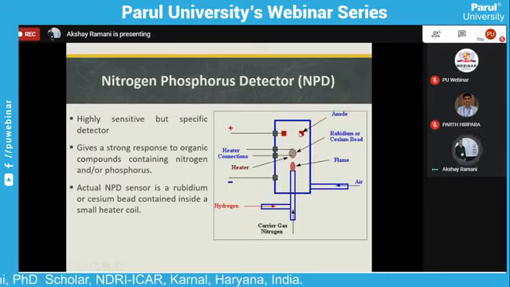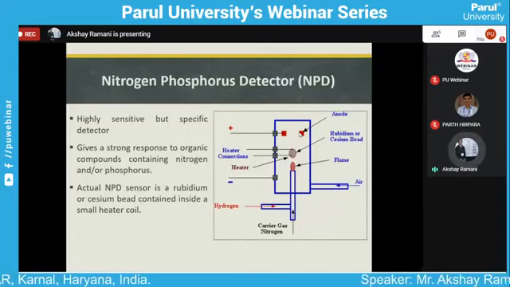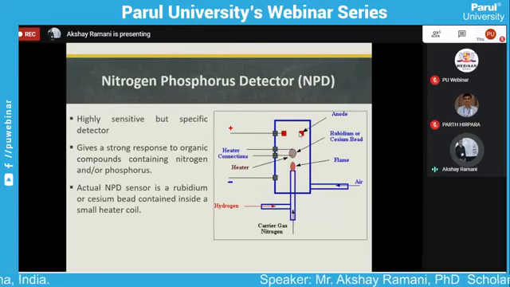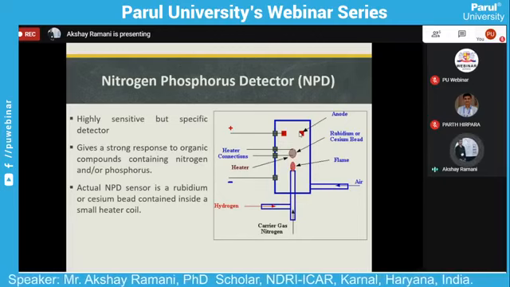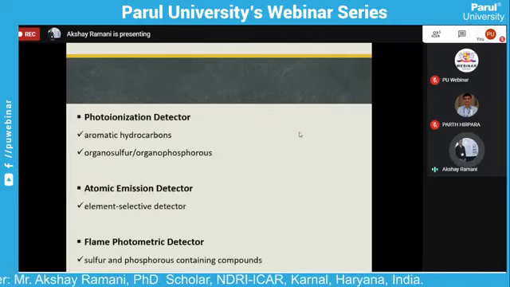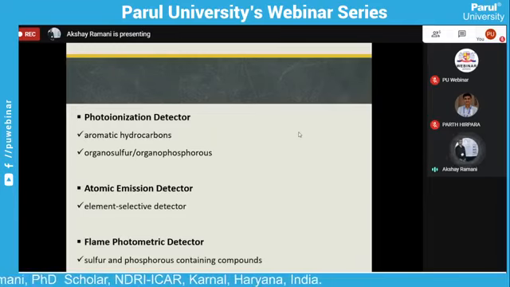The nitrogen phosphorus detector is mostly used for nitrogen and phosphorus compounds analyzed in gas chromatography. The sensitivity of the detector is 10 to the minus 12 gram per ml for phosphorus and 10 to the minus 11 gram per ml for nitrogen. Now we move on to the other detectors: the photoionization detector, atomic emission detector, and flame photometric detector.